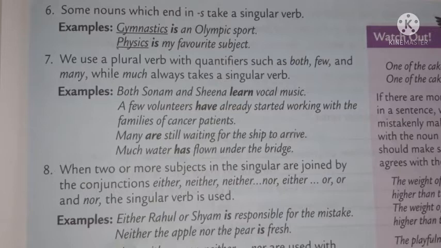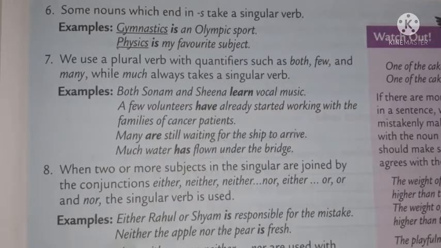Rule number 7. We use a plural verb with quantifiers such as both, few and many, while much always takes a singular verb. Examples, both Sonam and Sheena learn vocal music. A few volunteers have already started working with the families of cancer patients. Many are still waiting for the ship to arrive. Much water has flown under the bridge.